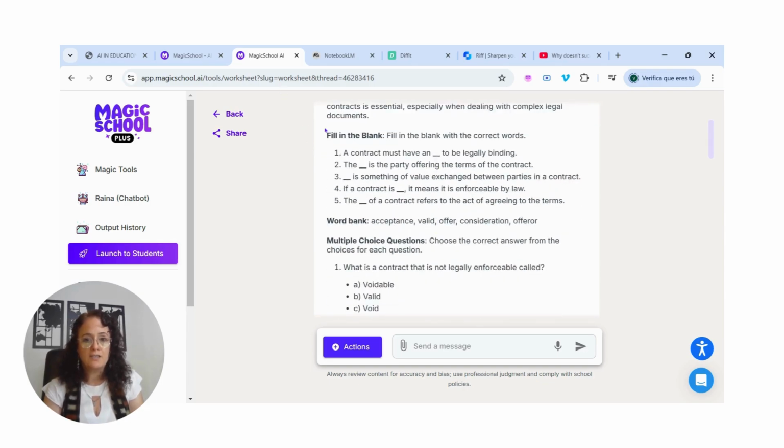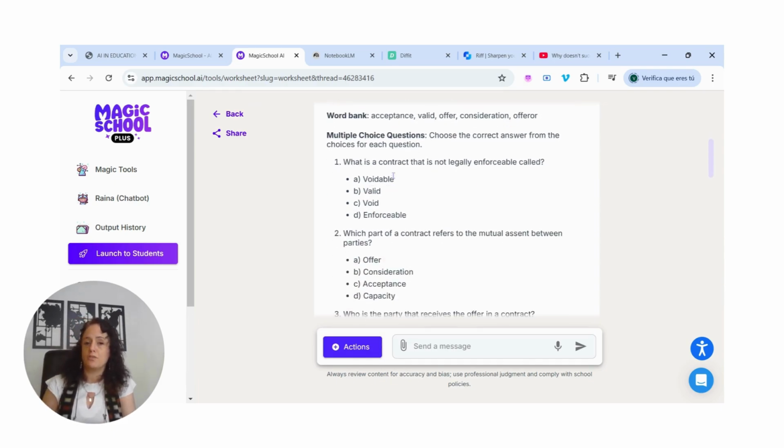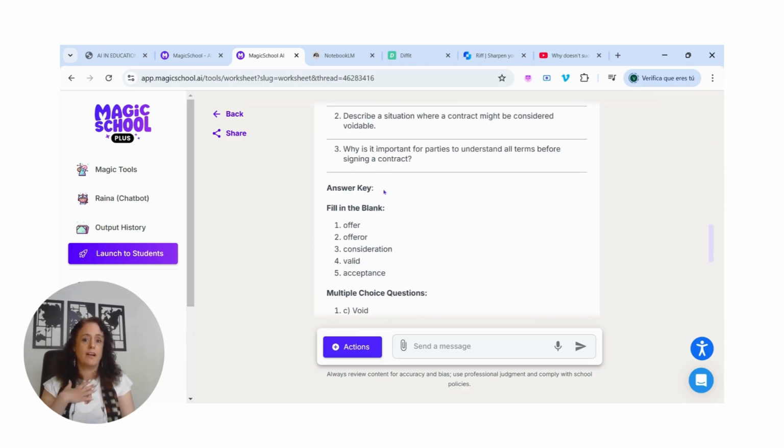Then the activities will start. The student will have to fill in the blanks with some suitable legal words that might fit in the context. You will have a multiple choice questionnaire, and then you will have some open ended questions. And of course, I will have the answer key for me. I will not have too much trouble on this. Okay, but they say this is the only thing that it can do. No, it's not. Let's go back.